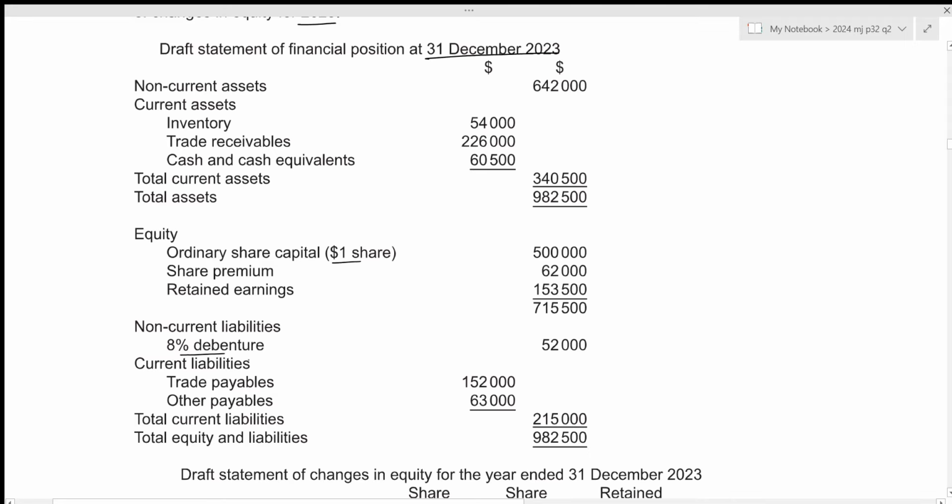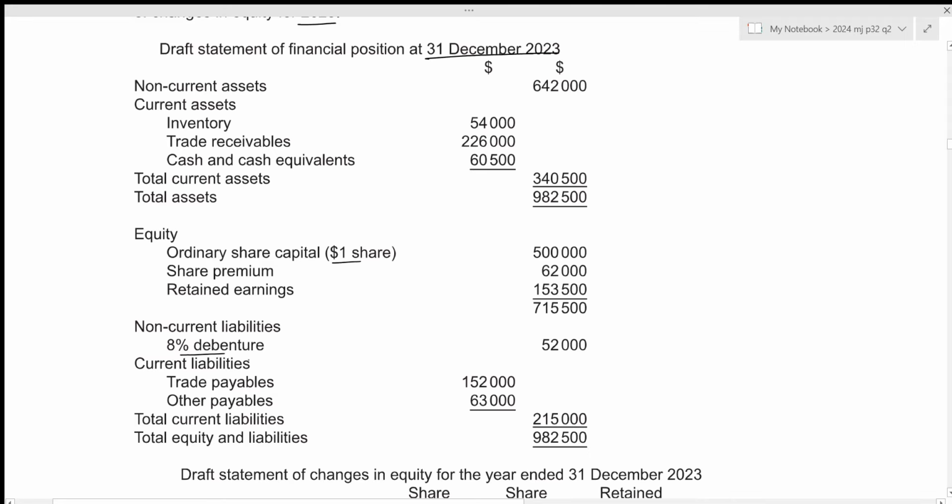Okay, that is all for the additional information. Let's take a look at our first question. We need to explain how to correct the errors made by the accounts clerk in relation to depreciation on buildings and valuation of inventory. We need to support our answer with calculations and with reference to the relevant international accounting standards. Use this piece provided to show your workings. Okay. We'll talk about depreciation on buildings first.